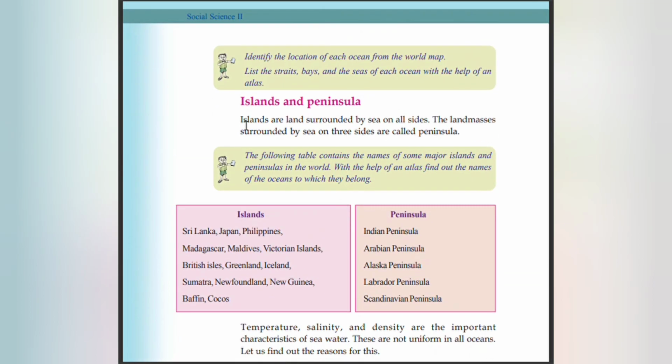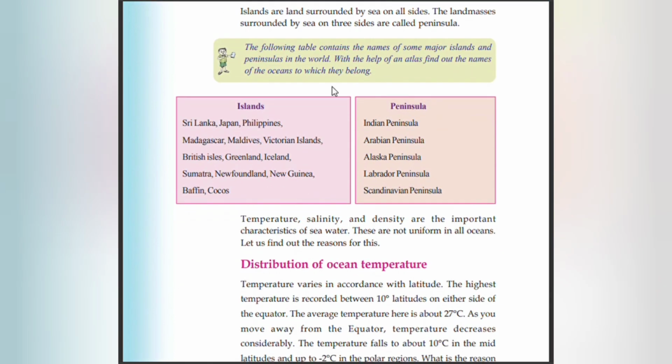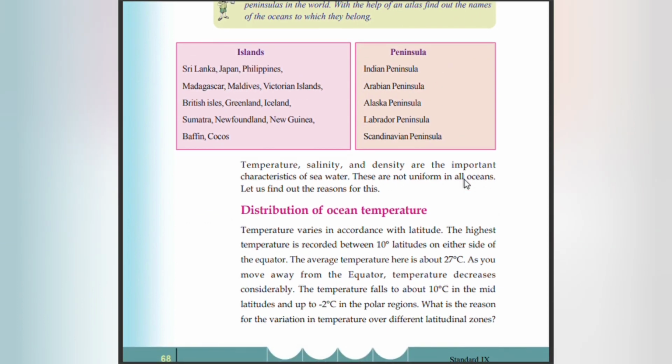Islands and peninsula. Islands are land surrounded by sea on all sides. The land masses surrounded by sea on three sides are called peninsulas. Islands: Sri Lanka, Japan, Philippines, Madagascar, Maldives, Victorian Islands, British Isles, Greenland, Iceland, Sumatra, Newfoundland, New Guinea, Baffin and Cocos. Peninsulas: Indian Peninsula, Arabian Peninsula, Alaska Peninsula, Labrador Peninsula and Scandinavian Peninsula.